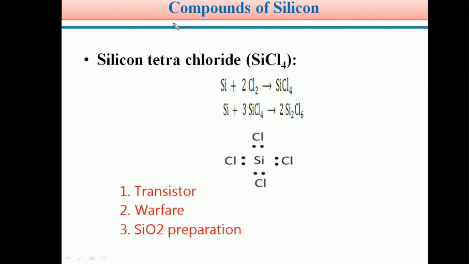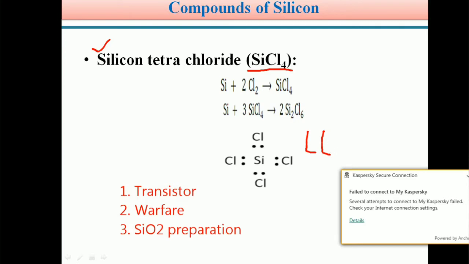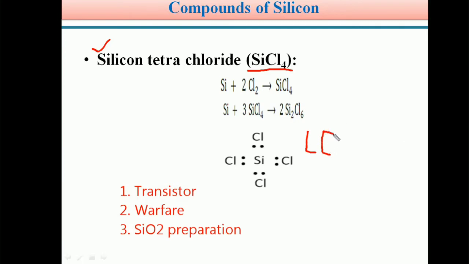Next important compound of silicon is silicon tetrachloride. This is also one of the important compounds of silicon, students. Its formula is SiCl4. Silicon forms 4 covalent bonds with 4 chlorine atoms. See, this is the Lewis structure of silicon tetrachloride. In silicon tetrachloride, each silicon atom forms 4 covalent bonds with 4 chlorine atoms.